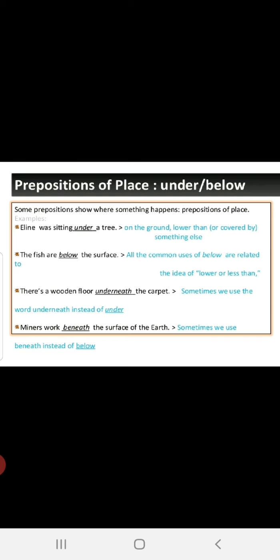There is a wooden floor underneath the carpet. See children, here the surface is touching the carpet. So it is underneath. Okay. Sometimes we use the word underneath instead of under. Yes, true. But the two surfaces will be touching each other. There we can use the word underneath instead of under. Why? The two surfaces are touching each other.